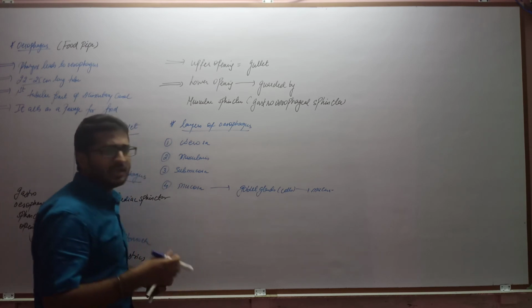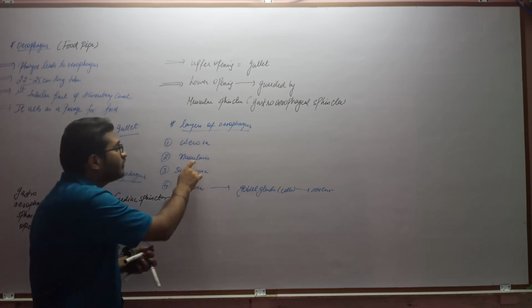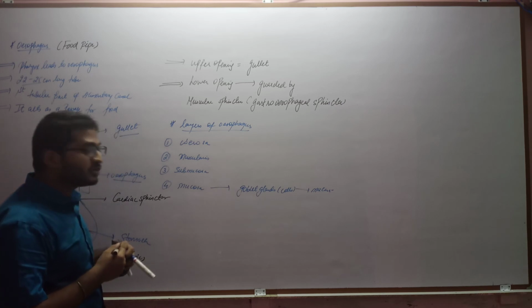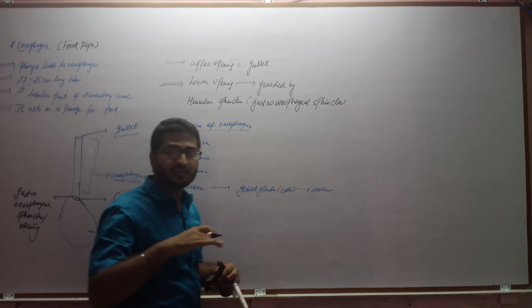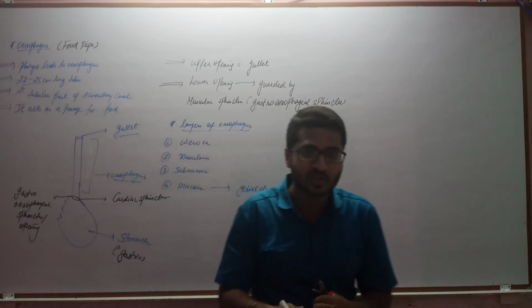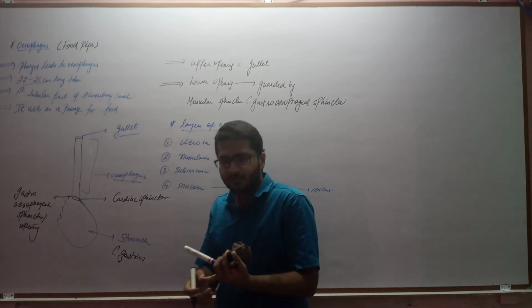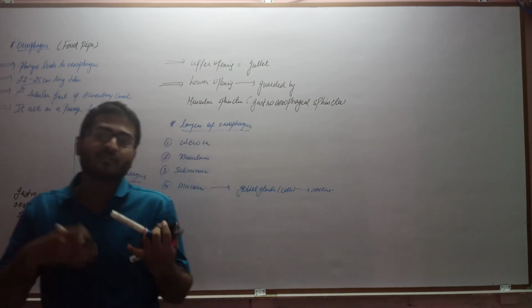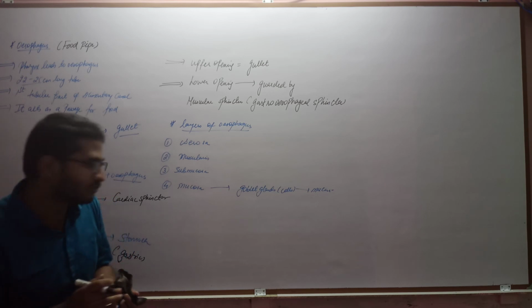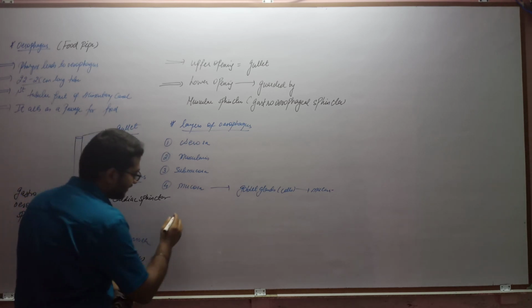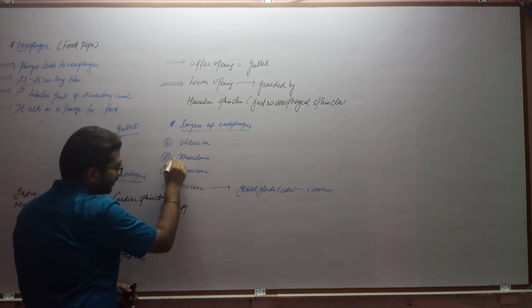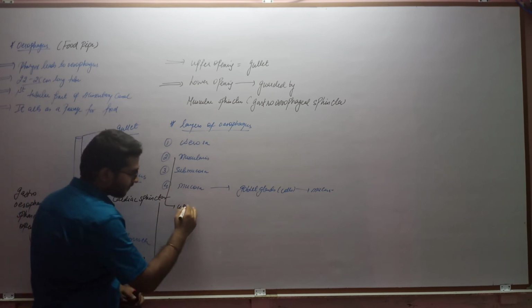Now if we specifically talk about this muscularis layer, it is not uniform, it is somewhat mixed. Somewhere smooth muscles are there, and in some regions of the esophagus striated, that is skeletal, muscles are also located. So the division is like this. I am talking about this muscularis layer.